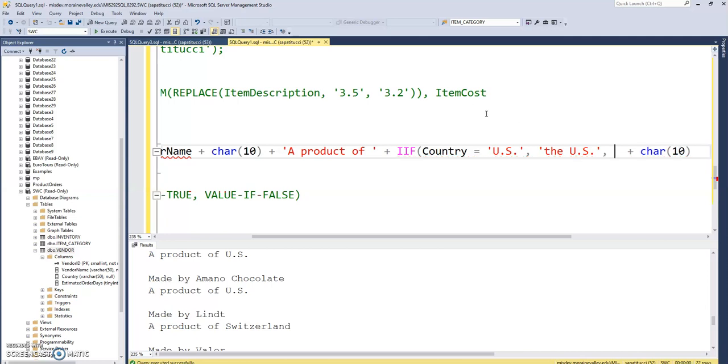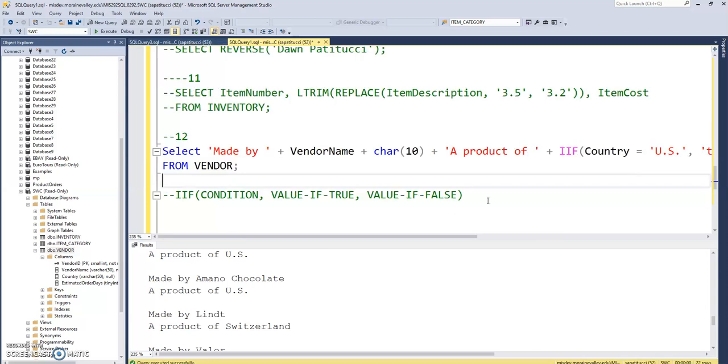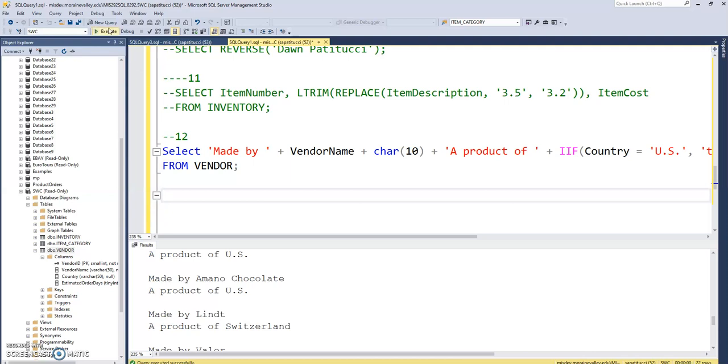If this condition is false, I'm just dealing with Italy or France or Spain or something, and I just want the country itself. I don't want to do anything to it. Whatever the country is, it's fine the way it is. So that's your immediate if function. It's a way to make a decision. It really adds a lot of sophistication to your queries.